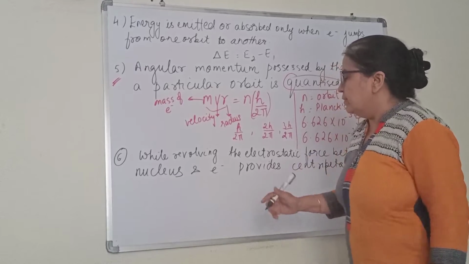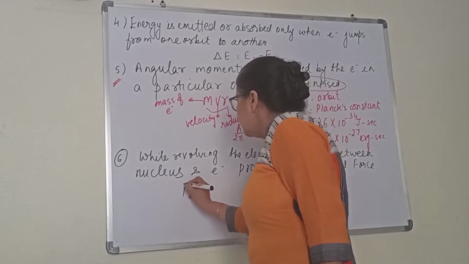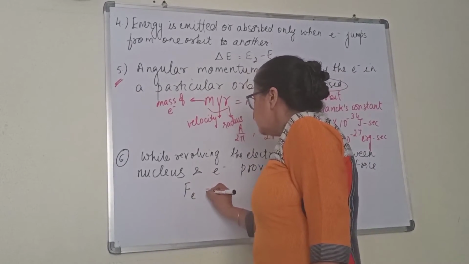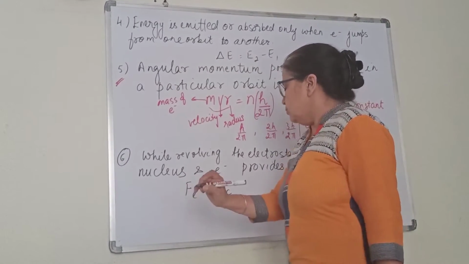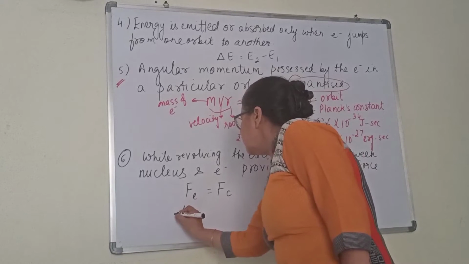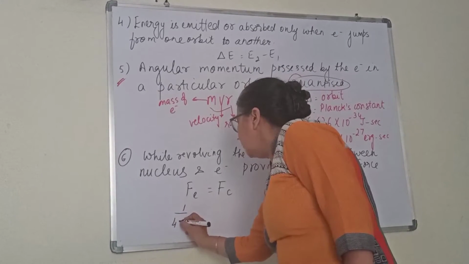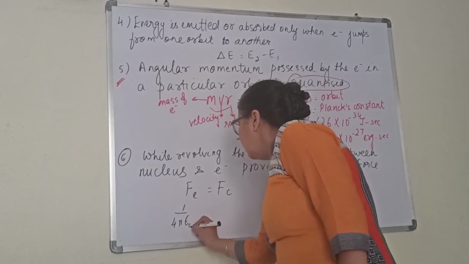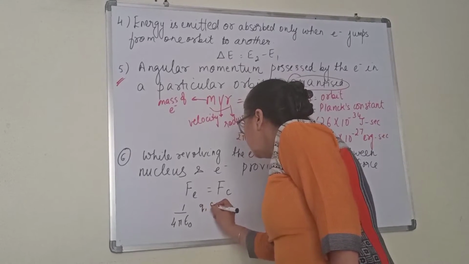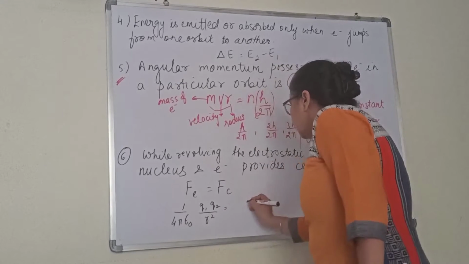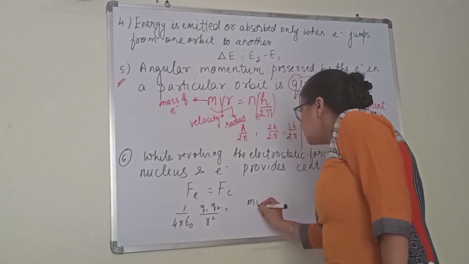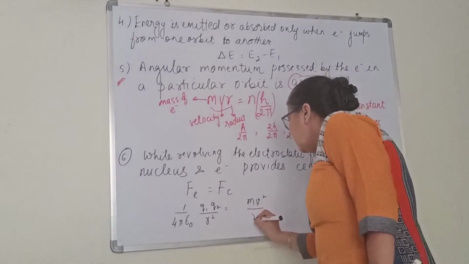There was a formula also given. It says that the electrostatic force is equal to the centripetal force. The electrostatic force is given as 1 by 4 pi epsilon naught Q1 Q2 by r square, equal to the centripetal force, given by mv square by r.